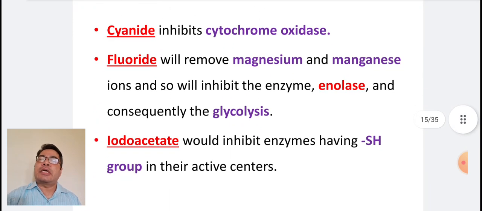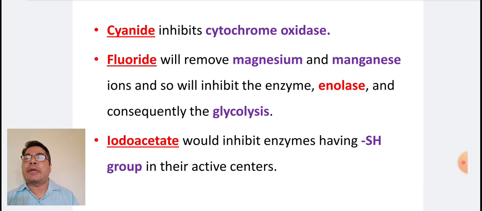Cyanide inhibits cytochrome oxidase. Fluoride will remove magnesium and manganese ions and so will inhibit the enzyme enolase and consequently the glycolysis. Iodoacetate would inhibit enzymes having SH group in their active centers.